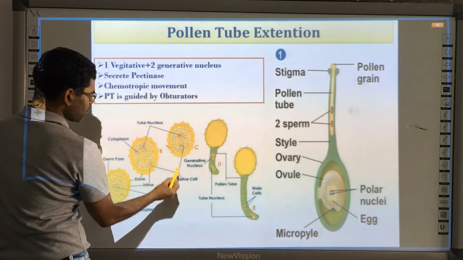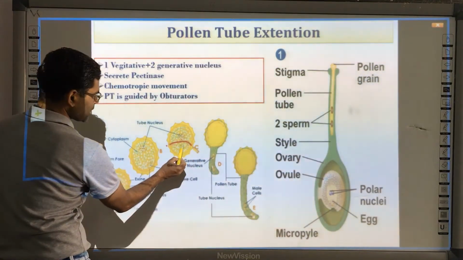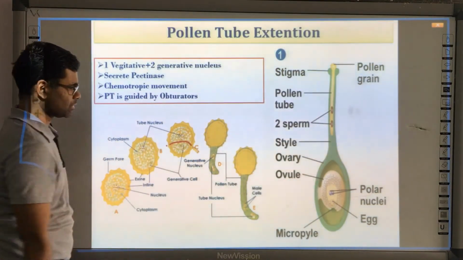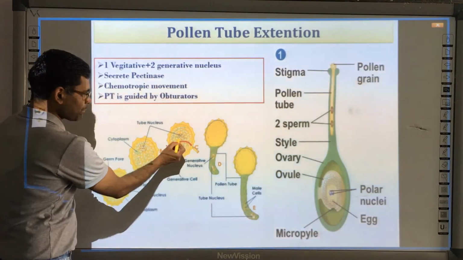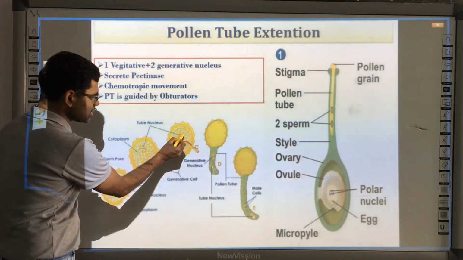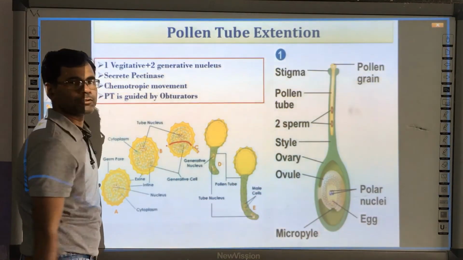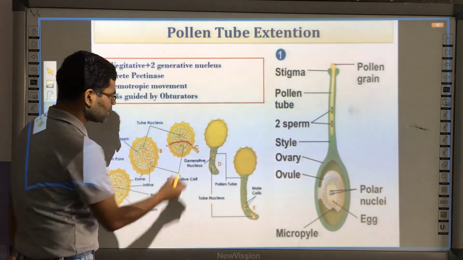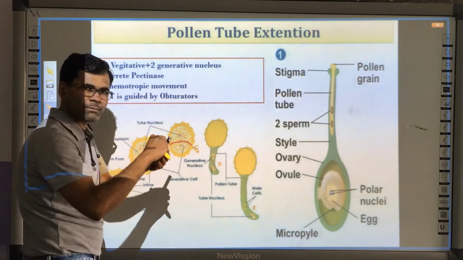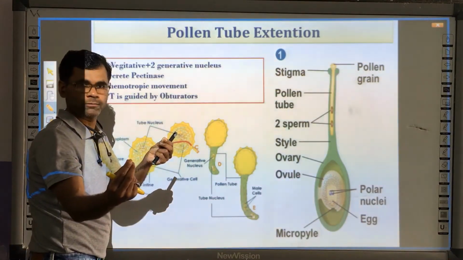Okay, so there is a small generative cell and there is a large vegetative cell. So what happens? Of these two nuclei, the formation of the pollen tube is the function of the vegetative nucleus. The vegetative nucleus comes out through the germ pore.